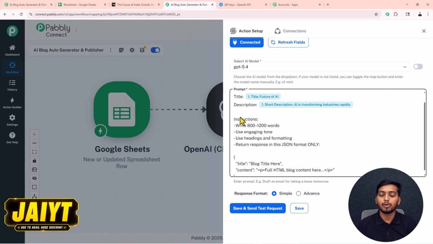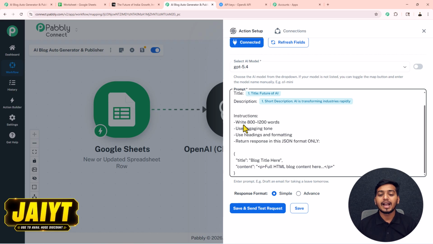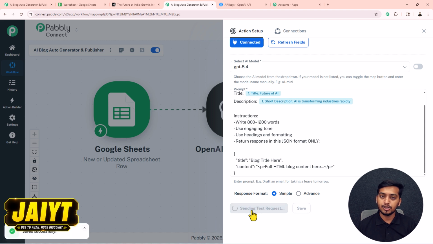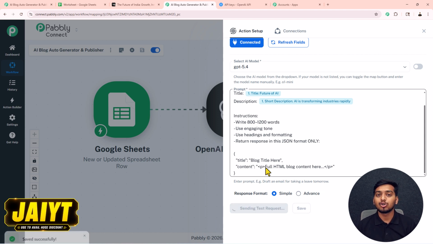Next, inside this prompt, I have added this instruction: write 800 to 1200 words, use engaging tone, use headings and formatting, return response in this JSON format only. You can see this is the prompt that I have provided my AI to generate a blog article for me. Now I just have to press this save and send test request button.